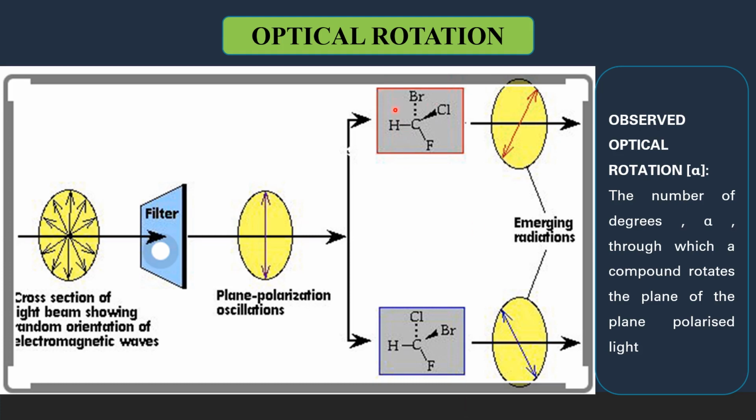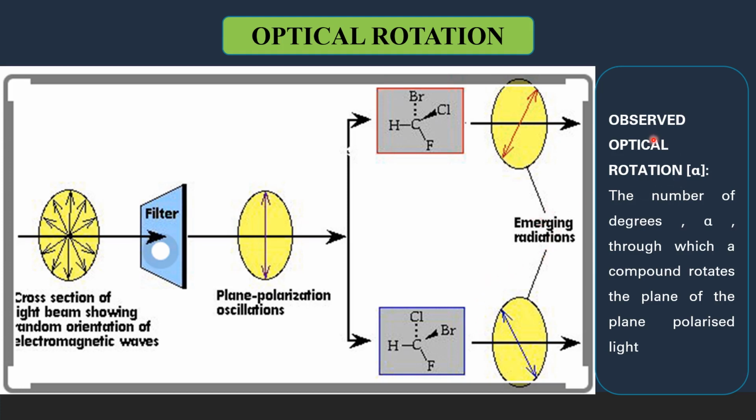These two are the enantiomers given here. So the enantiomers rotate the plane polarized light in opposite directions but to the same magnitude. If this is rotating the light by 30 degrees in the clockwise direction, this will rotate the light by 30 degrees in the anticlockwise direction.